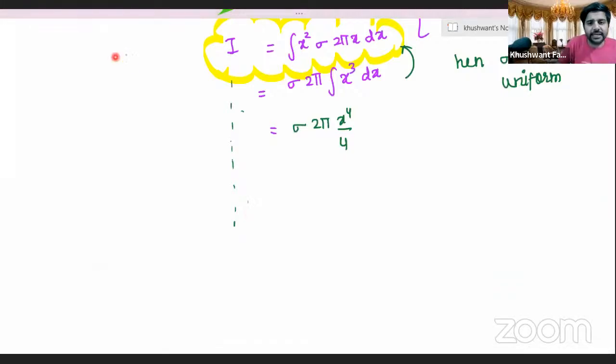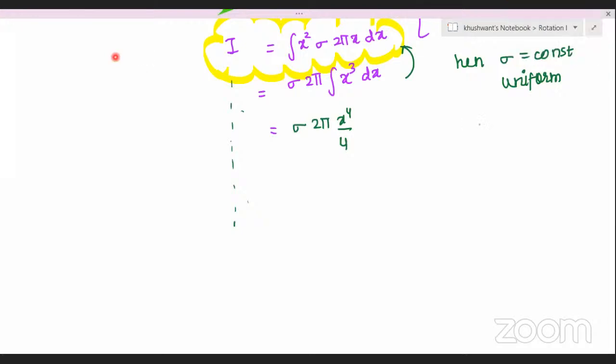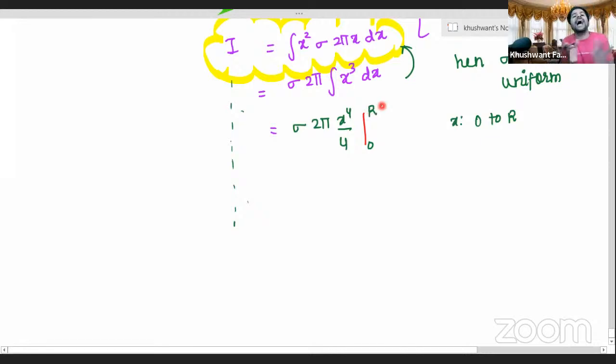Now we are moving further ahead. Let us take the limits. What will be the limits, Praveen? Limits from 0 to capital R, sir. Very good. We have different rings, and for each ring we are adding the moment of inertia. It's a very simple concept. We add up the moment of inertia of each ring to get the answer. Now this pi, 2 and 2 will cancel, and 4 will cancel, to give sigma into pi by 2 times R power 4. Am I correct?